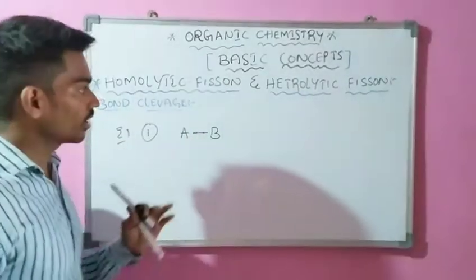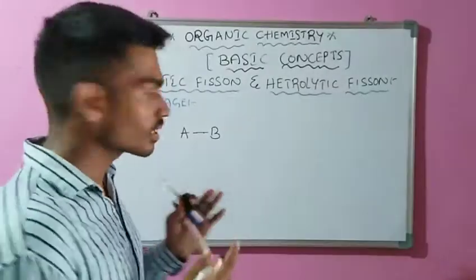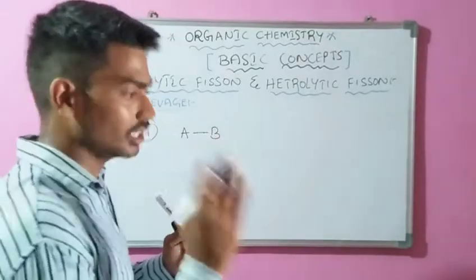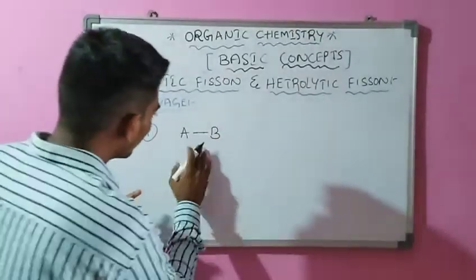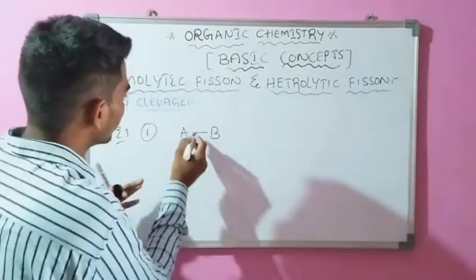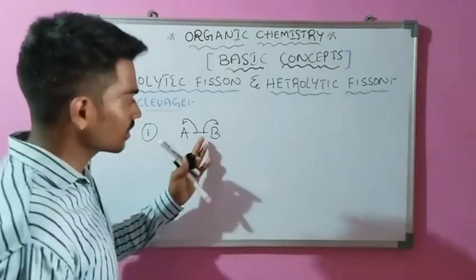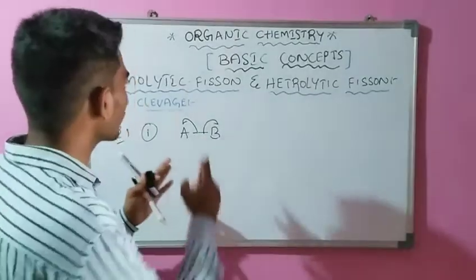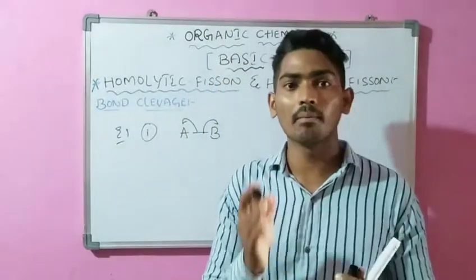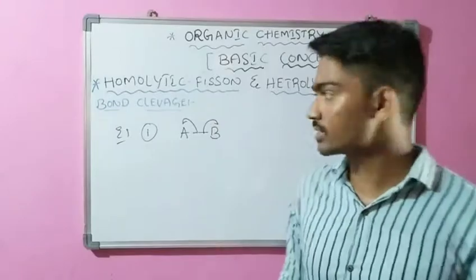In the story, in the first case, 6 chocolates were divided 3 and 3. Comparing this, the pair of electrons is divided equally. This is cleavage. What is cleavage or fission? Cleavage or fission is nothing but breaking a bond.